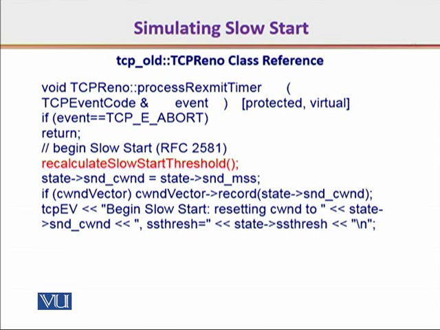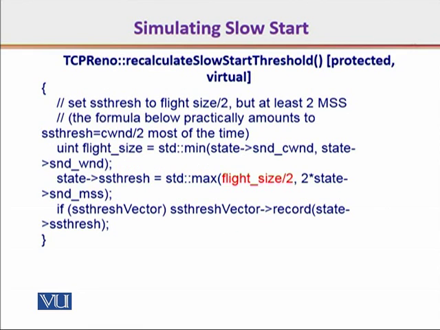As you can see in the comments, when slow start is started, the slow start threshold is recalculated, and then the congestion window is subsequently adjusted. To determine exactly the slow start threshold, this code snippet is used. As you can see, either the congestion window is reduced to 1 segment, or if it is fast retransmit, fast recovery, as in newer variants of TCP, then the window size is not reduced to 1.